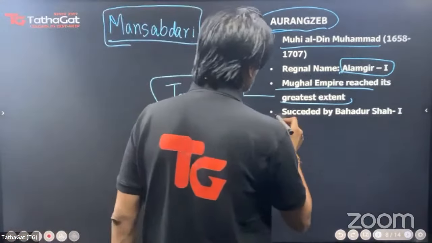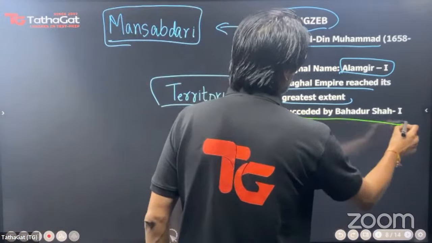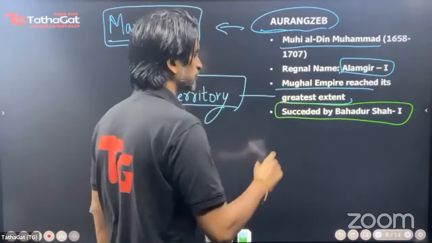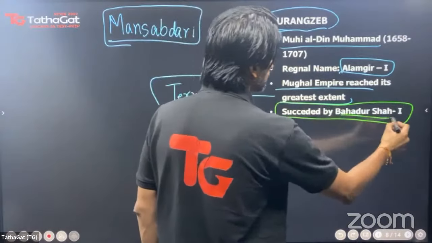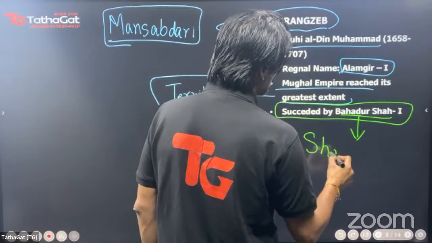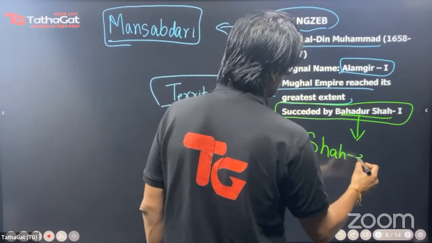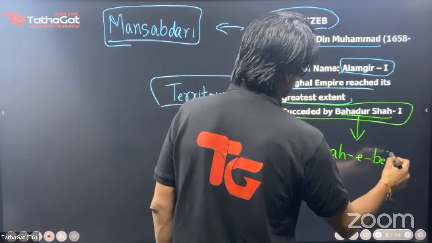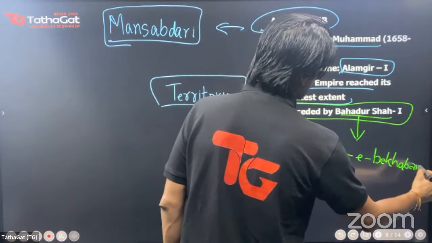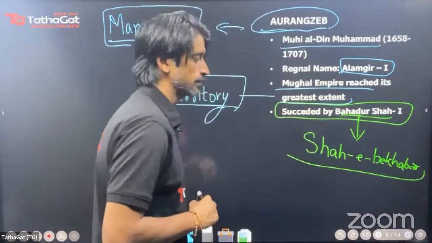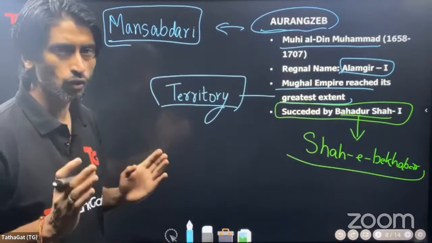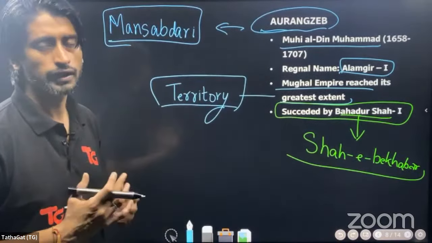And it was Aurangzeb who was succeeded by Bahadur Shah I, and the downfall of the Mughal Empire begins from Bahadur Shah I. What you should know is that Bahadur Shah I is known as Shah-e-Bekhabar. His empire is going to tatters. It is being lost. It is being disintegrated, and he had no idea of what all is going on in his territory.